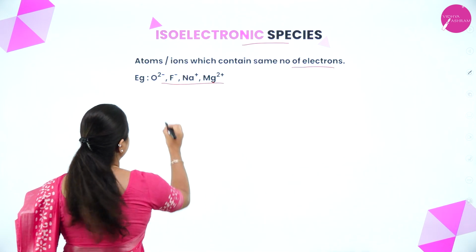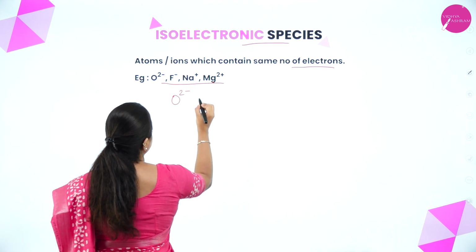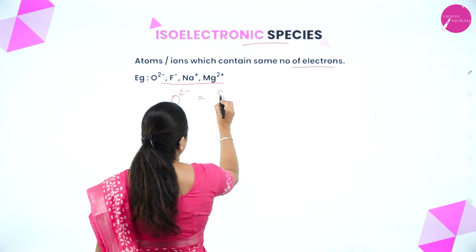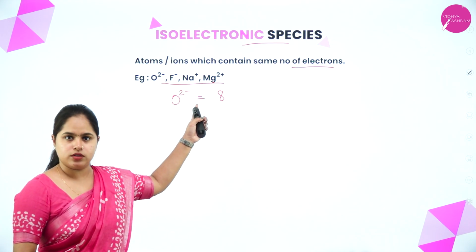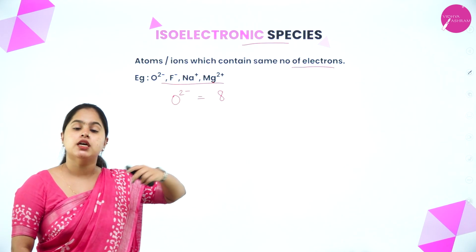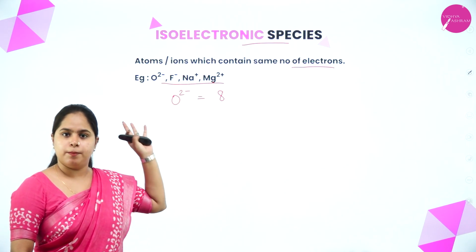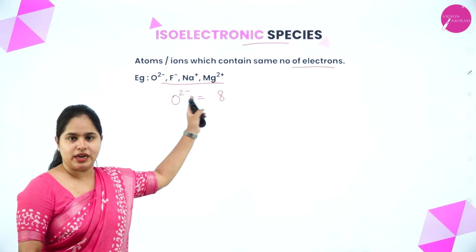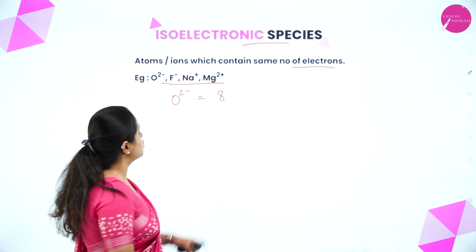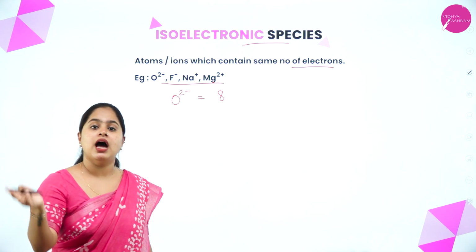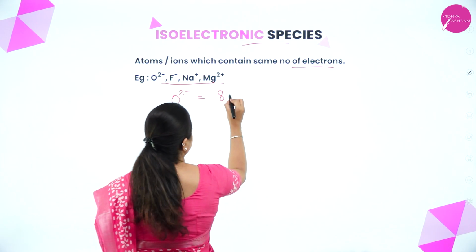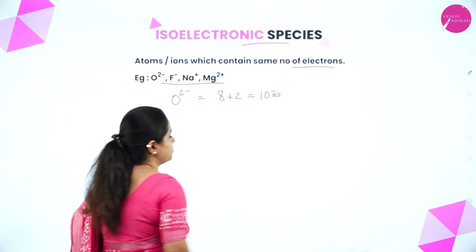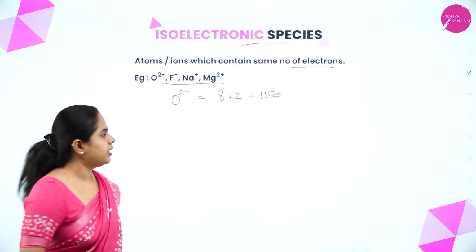Let's consider the first one, O2 minus. The number of electrons in an oxygen atom is 8, plus 2 electrons. That is, 2 minus means 2 more electrons are present in the oxygen atom, so it became an O2 minus ion. This 2 minus is an addition of 2 electrons, so 8 plus 2 gives a total of 10 electrons.